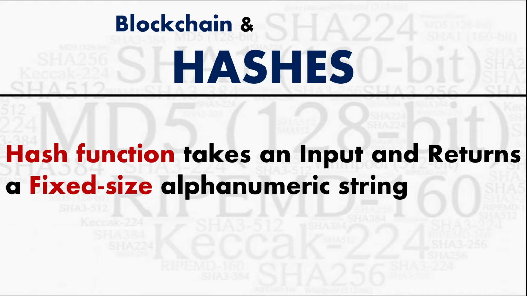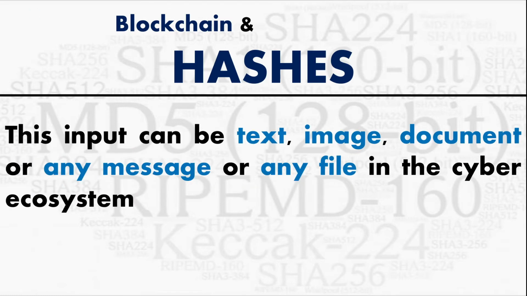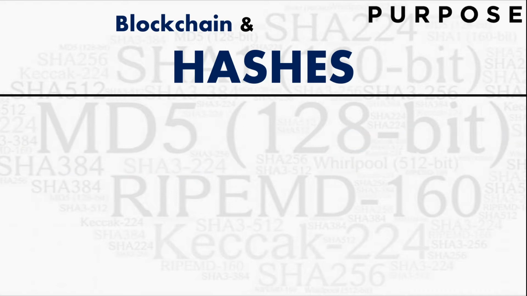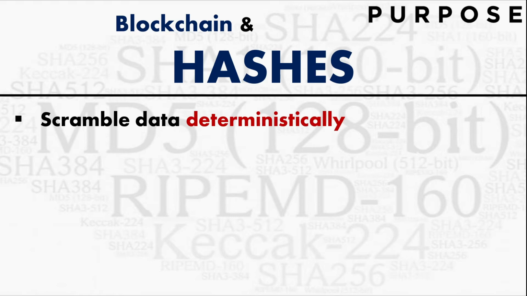To make it simpler, we'll make it all practical and simulated, so you'll understand. But from the point of view of a definition, with a hash function an input is given and it returns a fixed size alphanumeric string. This input can be a text, an image, a document, any message or any file in the cyber ecosystem. So what is the purpose of hashes? Hashes scramble the data deterministically.